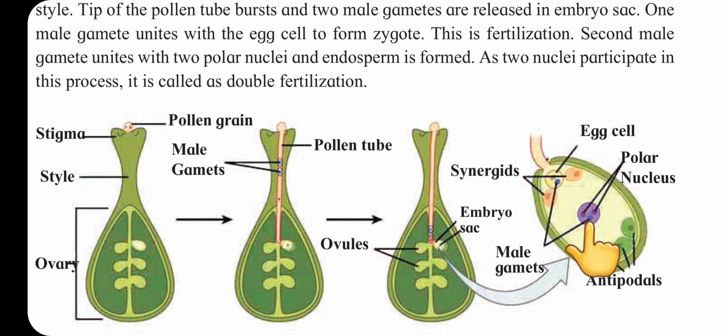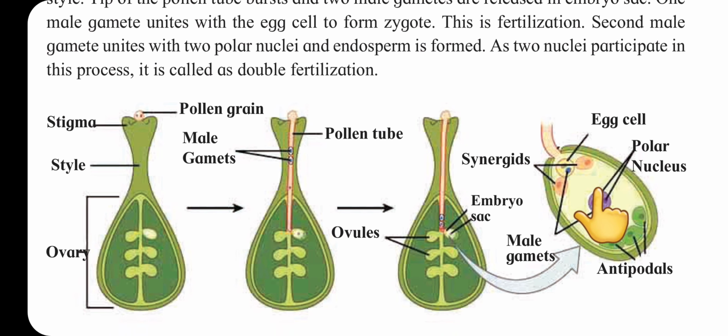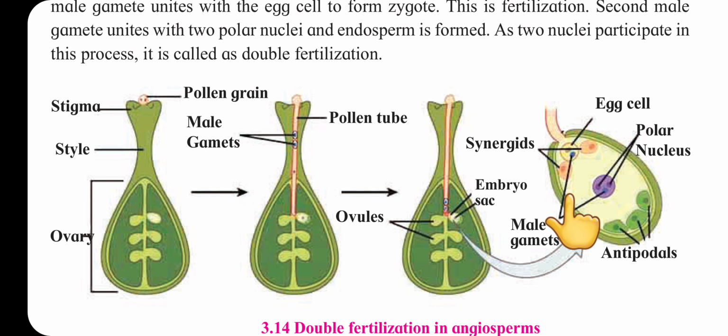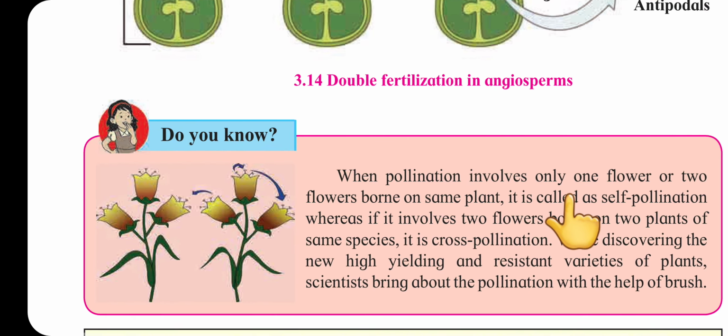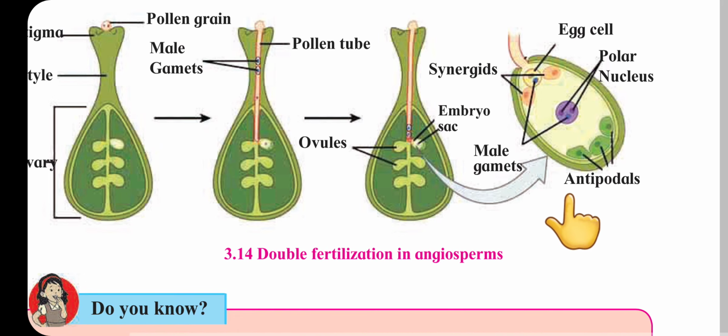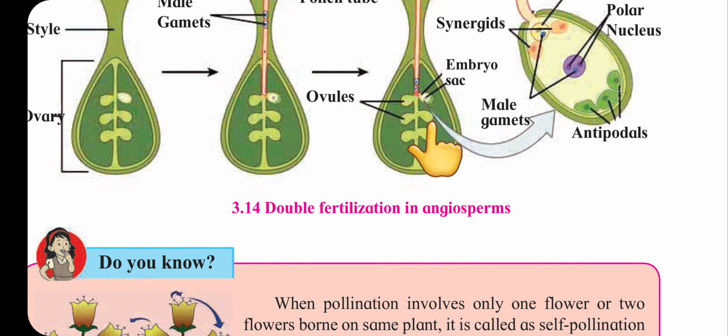The other male gamete fuses with the polar nuclei and endosperm is formed. In this process, two male gametes take part. That's why this fertilization is also called double fertilization. You should draw both of these two diagrams for showing double fertilization in angiosperms.